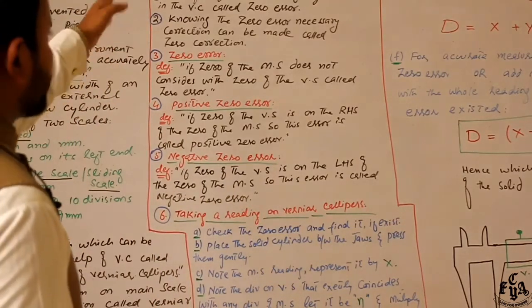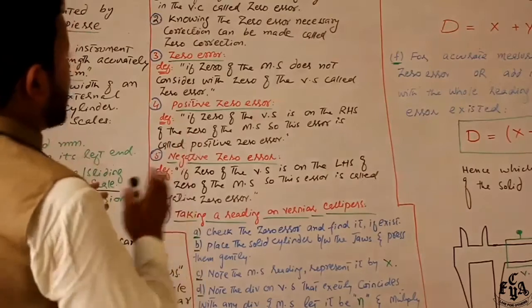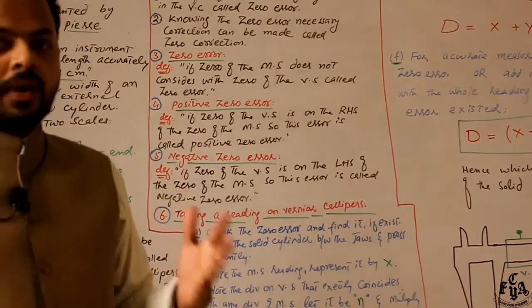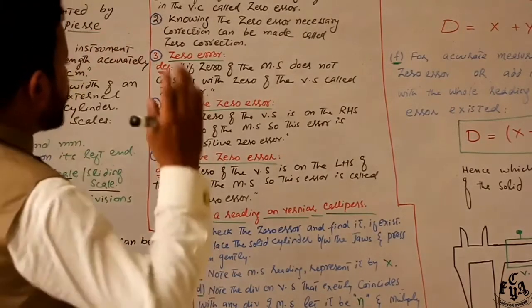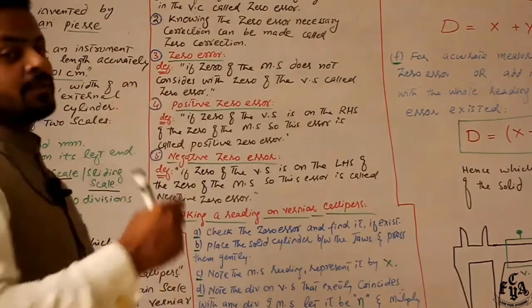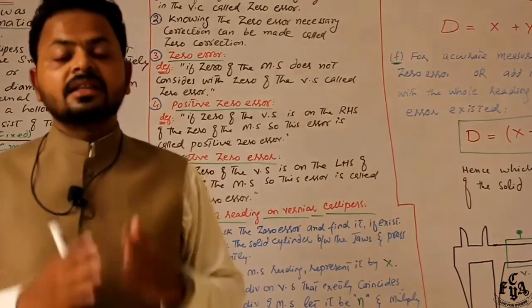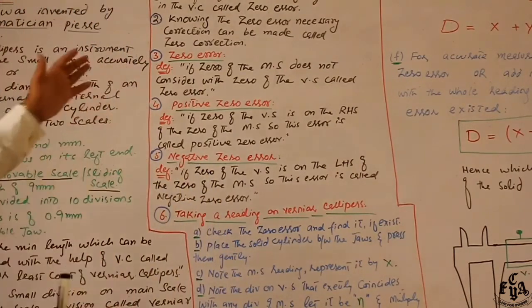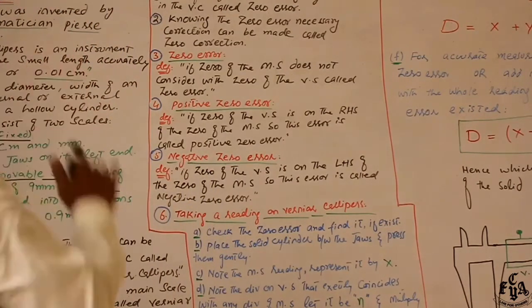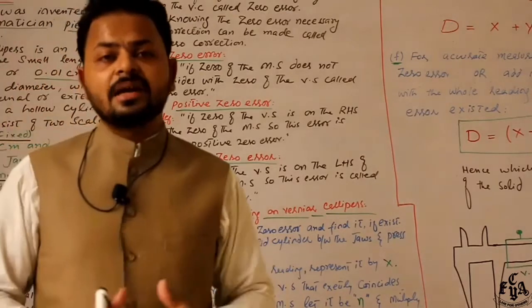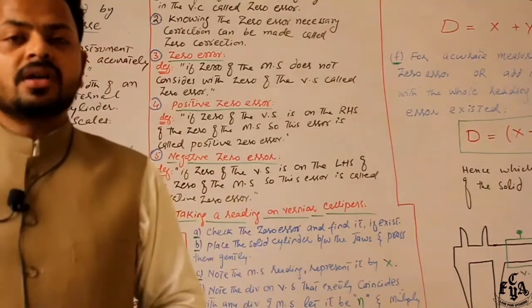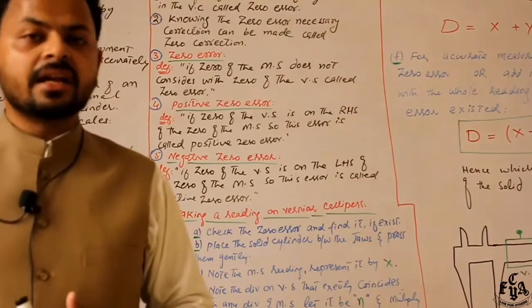First of all, find the error, if any, in the vernier calipers. This is what we call a zero error. Knowing the zero error, we can do some necessary corrections in it, right? These necessary corrections are called zero corrections. Now, there are basically two types of zero error. The first is positive zero error. The second is negative zero error.